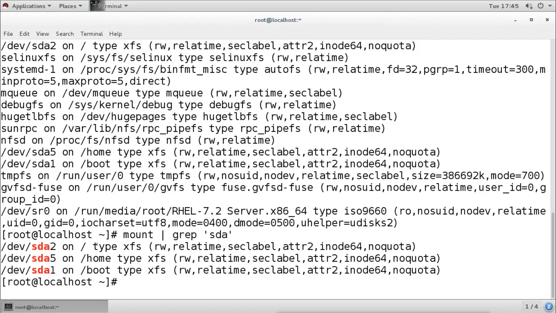So what we are seeing here, SDA1 is a primary partition, SDA2 is a primary partition, SDA3 is also a primary partition, but it is mounted on swap, so it is not showing here. But SDA4 is an extended partition, and that is why it is not showing here. This logical drive SDA5 is showing here.